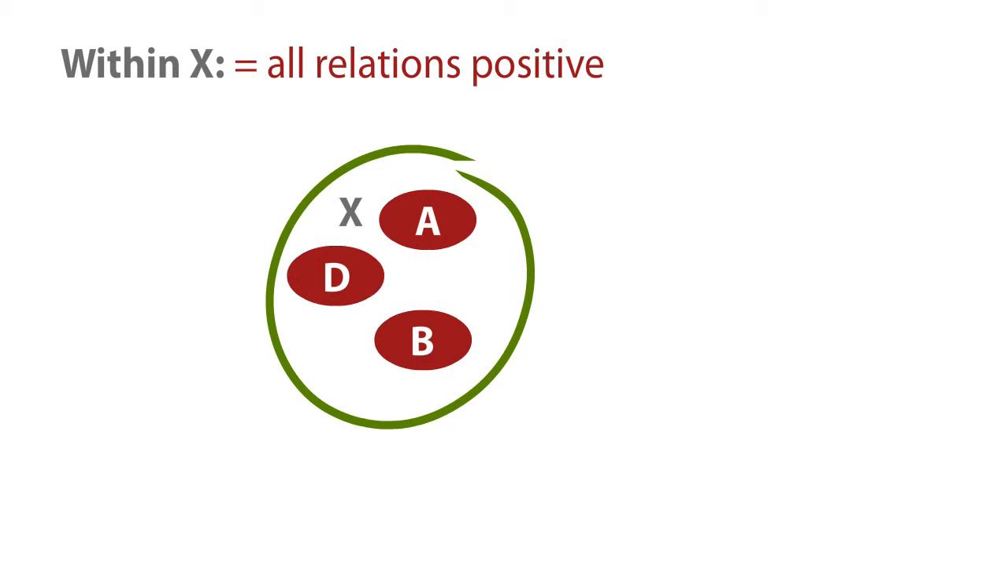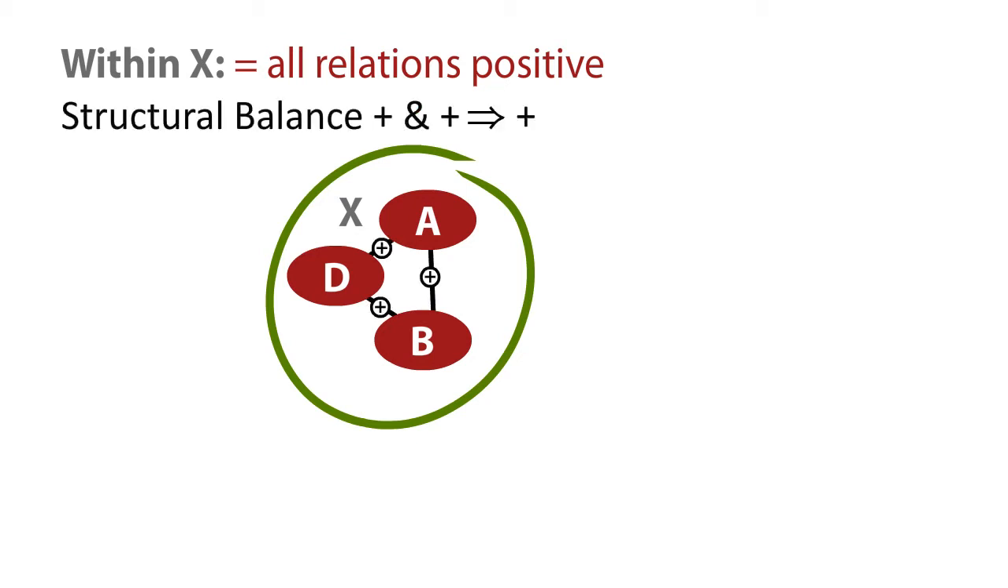So A has two friends, B and D, in the group. And what kind of relation can B and D have? A, B, and D form a triangle, and if this triangle is balanced, and we claimed every triangle is balanced, it must be that B and D are friends, as the only kind of balanced triangle with two positive edges is the all-positive triangle.